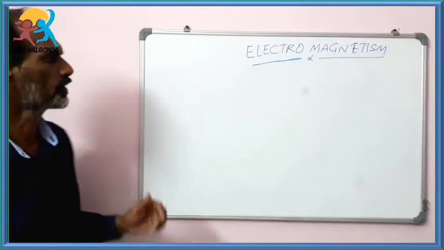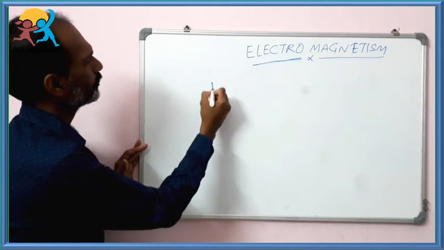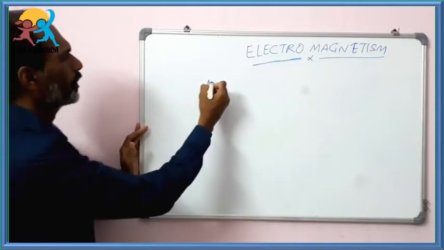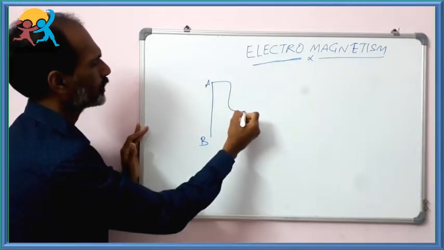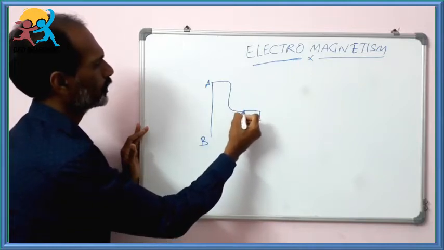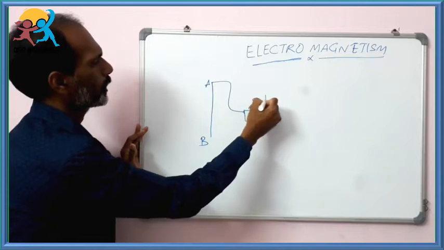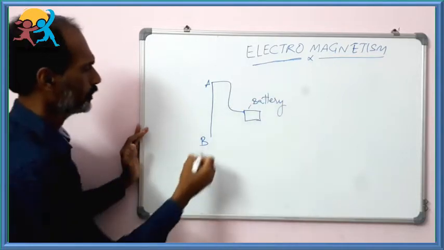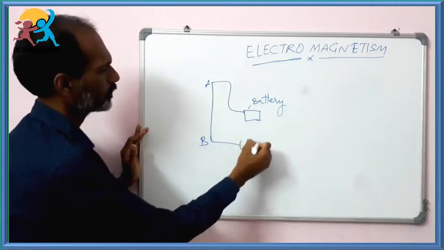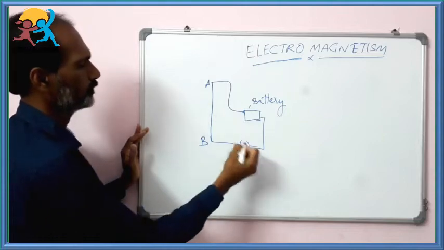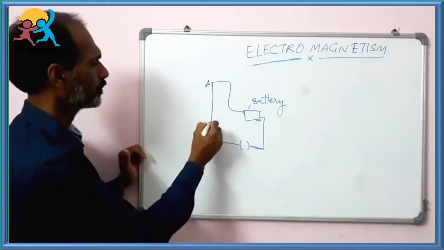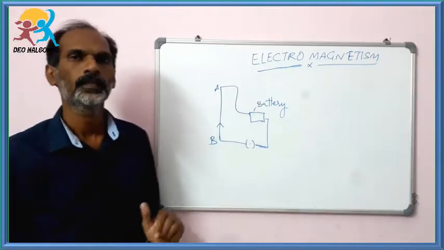Okay, to understand this, let us take one electric conductor, like a copper wire, A and B. It is connected to a battery. And the other end of the wire is connected to a switch and is connected to the other end of the battery. Okay, when the switch is on, electric current passes through the conductor from B to A.